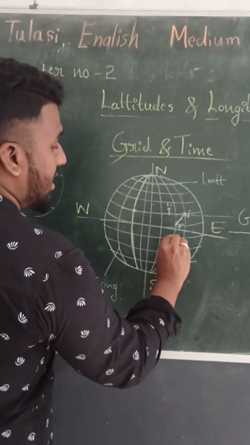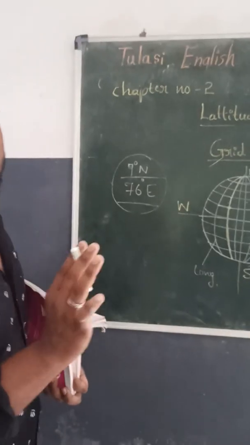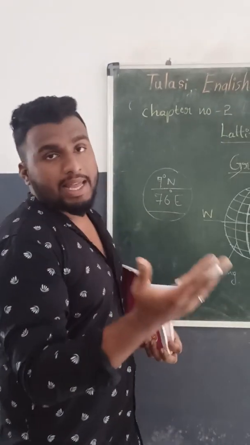You can find the exact place of Cochin. Like that, you can mention the place of Delhi, Karnataka, and all.